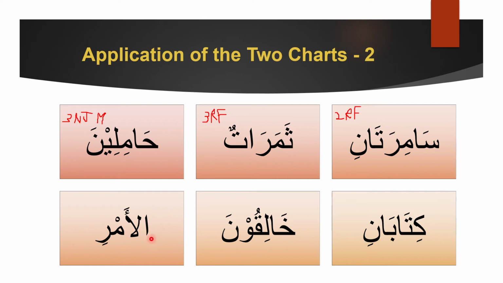Next, al-amri, which means, what does it mean? Okay, first search for a combination, but here we can see that there is no combination. So we can say that this is jar, and since there is no combination and it rhymes with muslimi or muslimin, then we can say that this is 1 jar and male. Why? Because it's not amrati, it's amri, right? We are not hearing the ta sound.